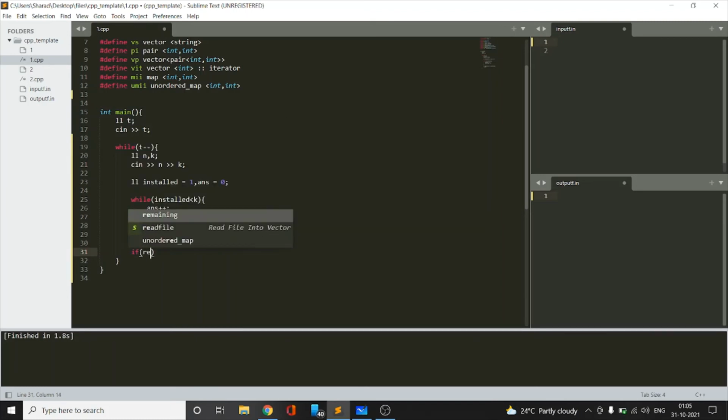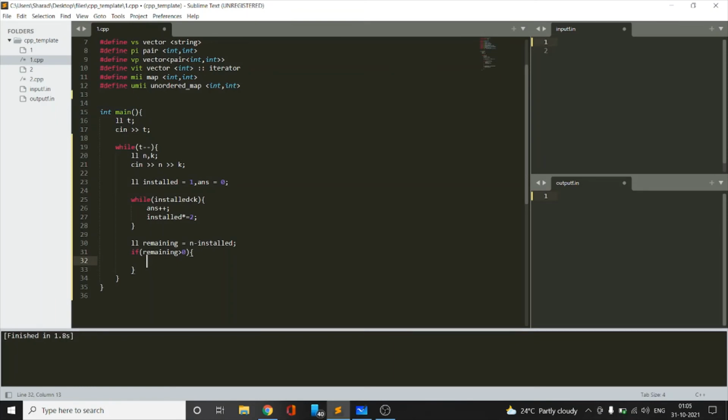If remaining is greater than 0, then we have to do some stuff. An important thing to note, for example, we have covered 8 computers and we need in total 11 computers. So the remaining number of computers is 3.